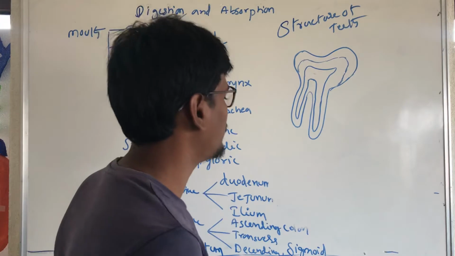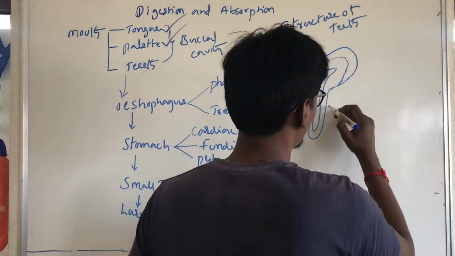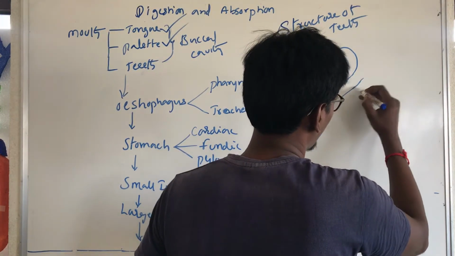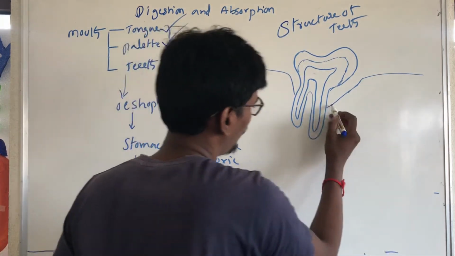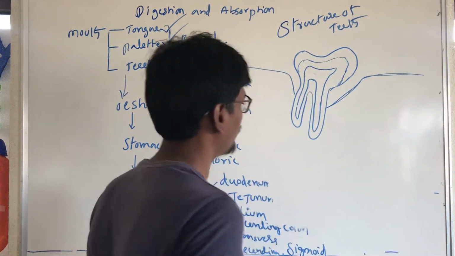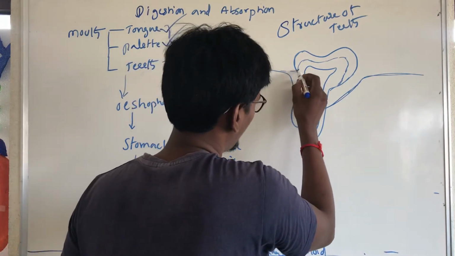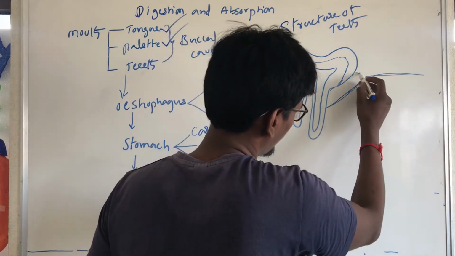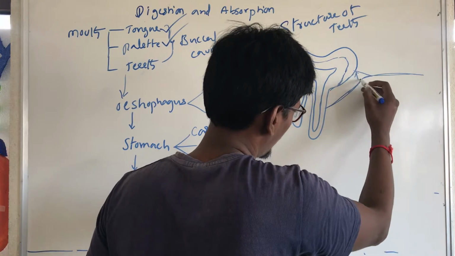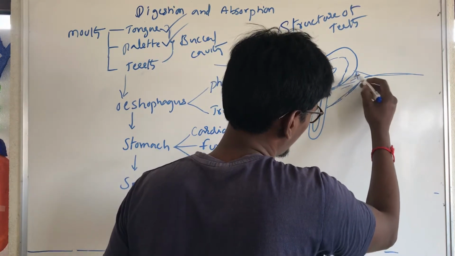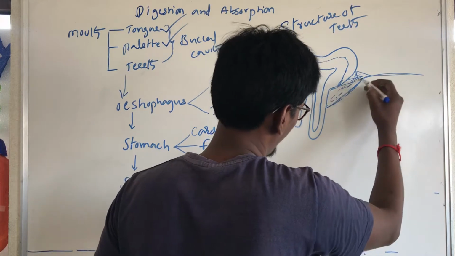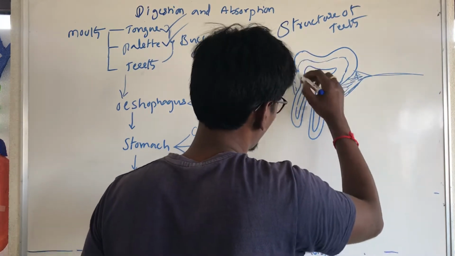Okay, this is our tooth. This is called the jawbone. Here the tooth is attached in the gums.